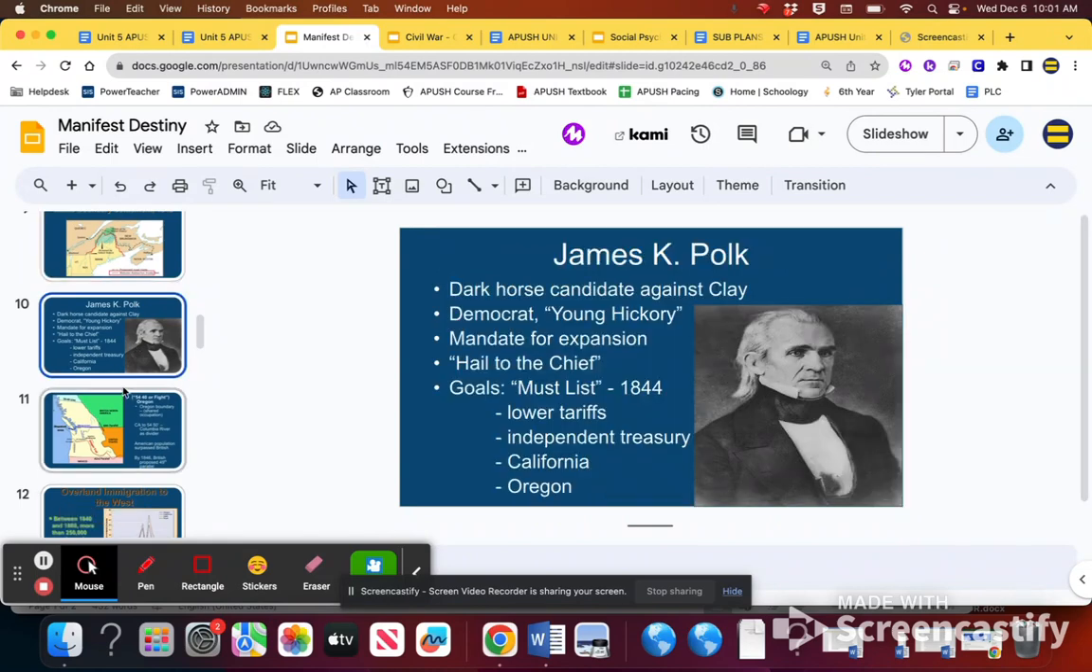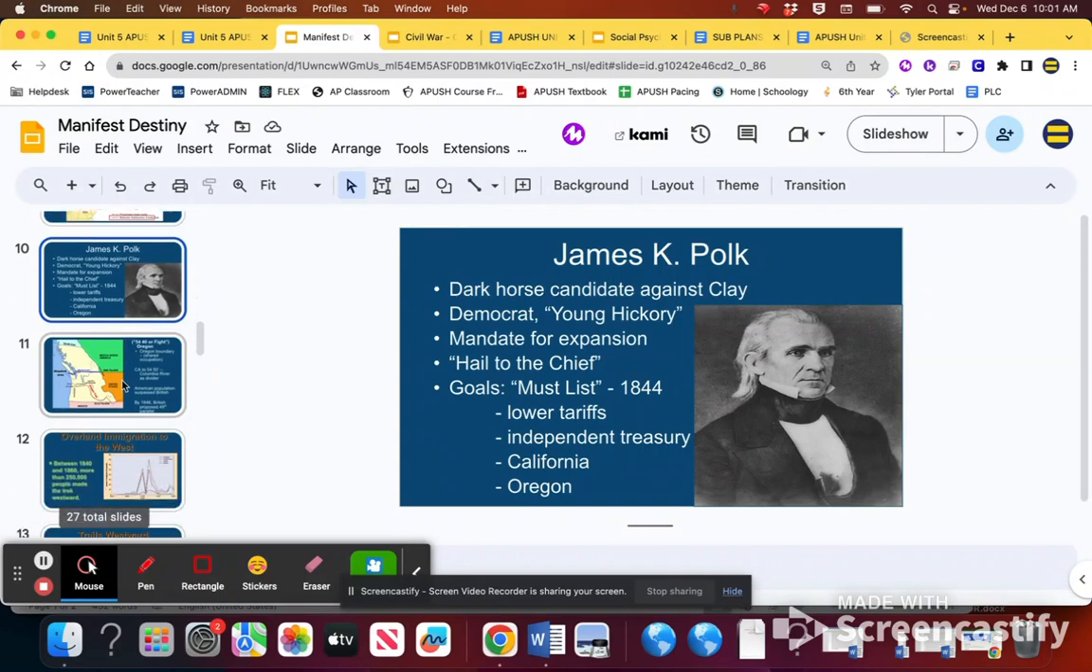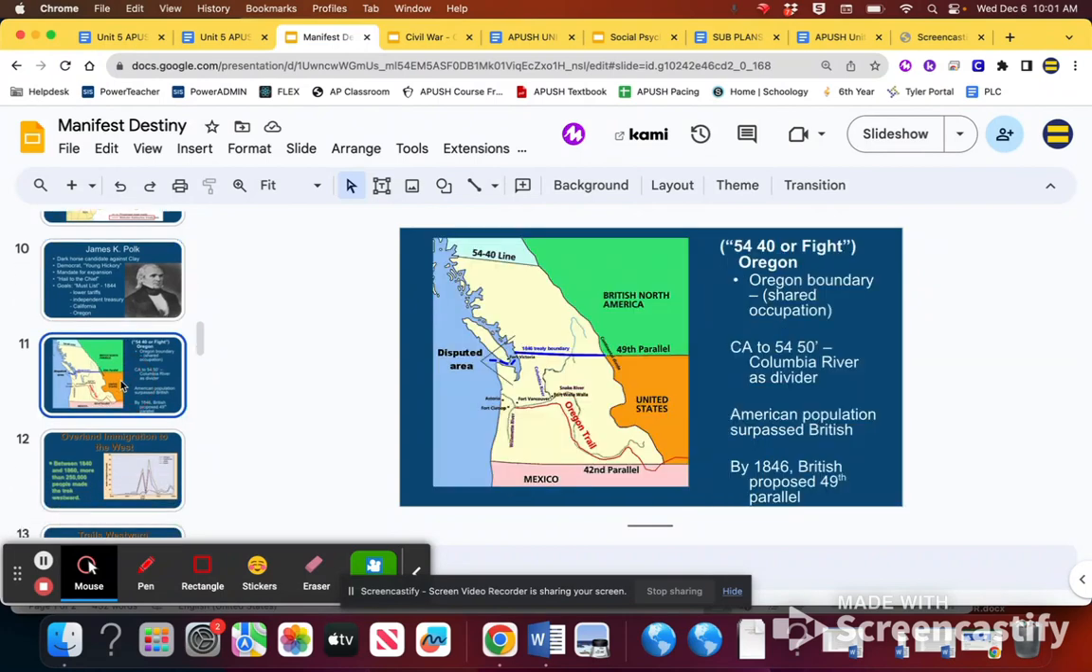Polk comes into the presidency after this and has real goals of setting the boundaries of the U.S. Another treaty we signed is with England in the Oregon Territory with the 54-40 or fight, which is guaranteed to be on your quiz. Rallying cry that we need to settle the land border with England.